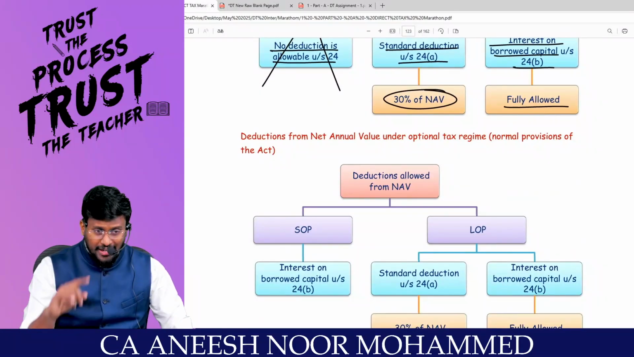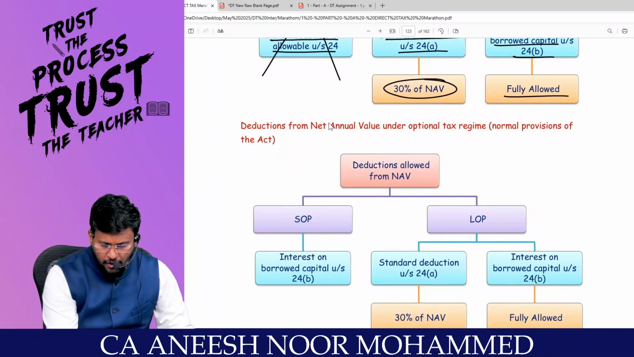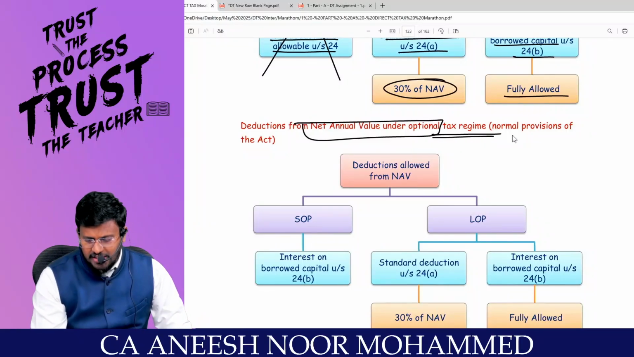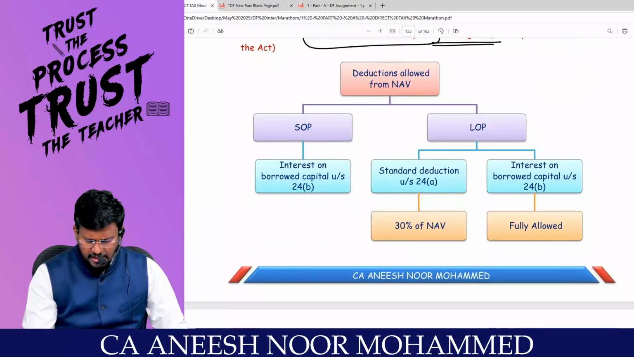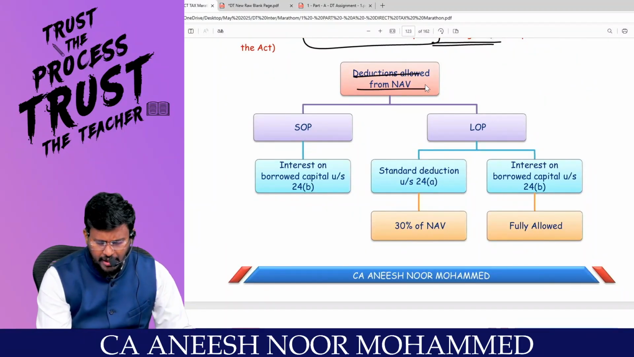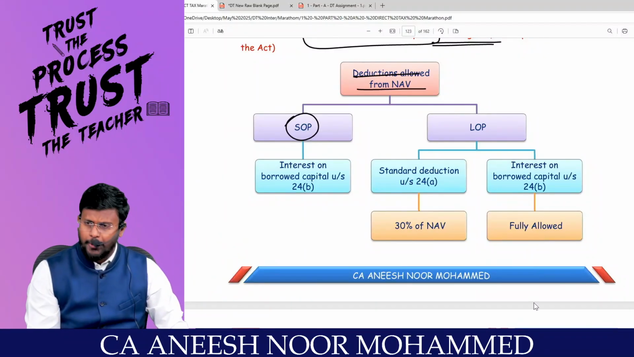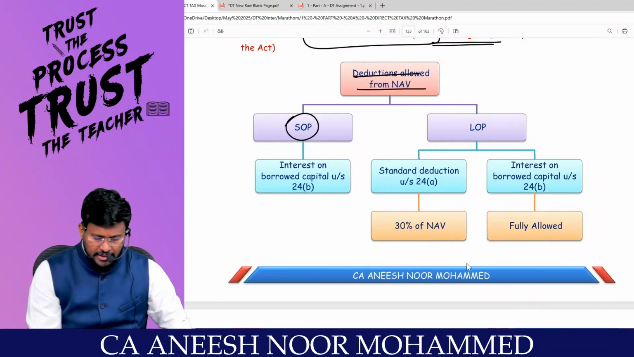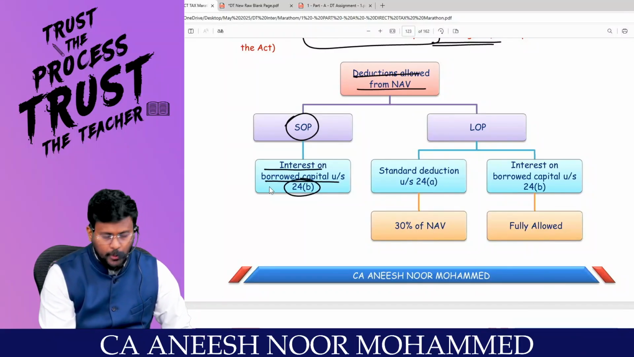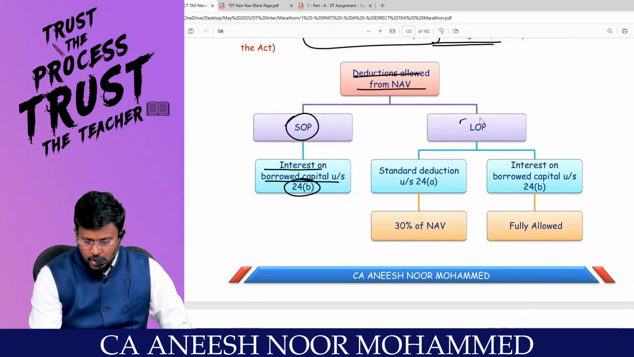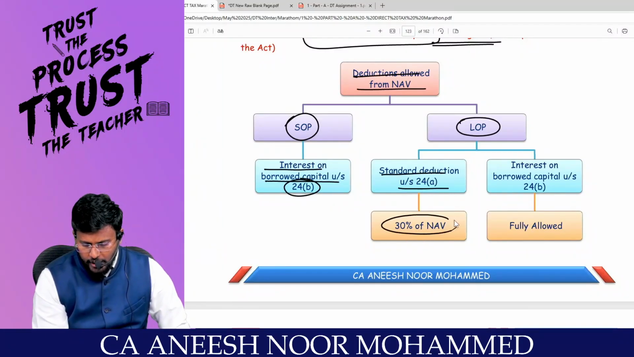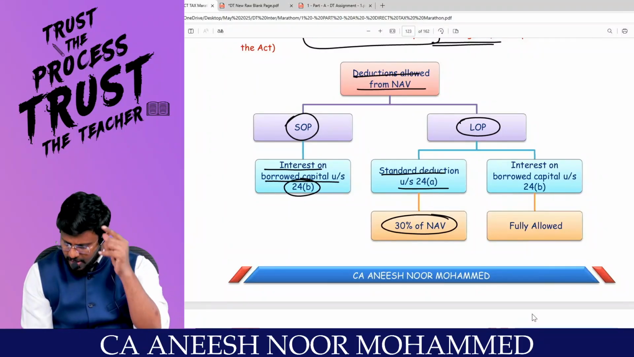Now, coming to a different angle, deduction from the NAV under the optional tax regime. That means I am traveling through the optional tax regime for self-occupied property. Can I claim 24B? Yes, sir. Interest on borrowed capital under 24B is allowed. Sir, if it is LOP, standard deduction under 24A, which is 30% of the NAV, is allowed.